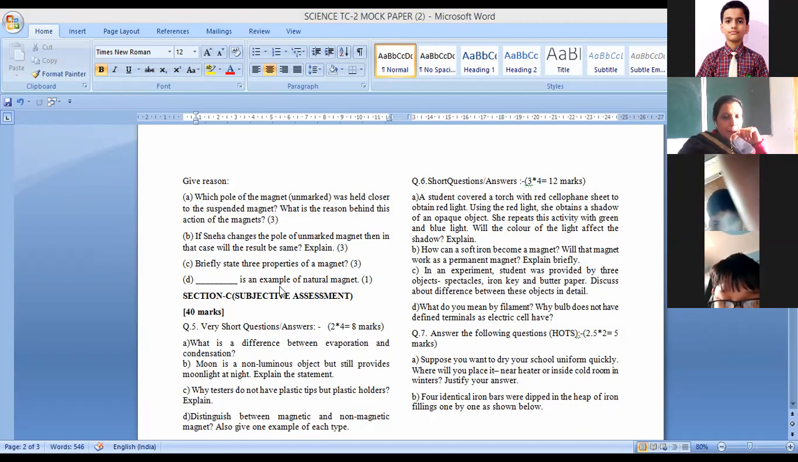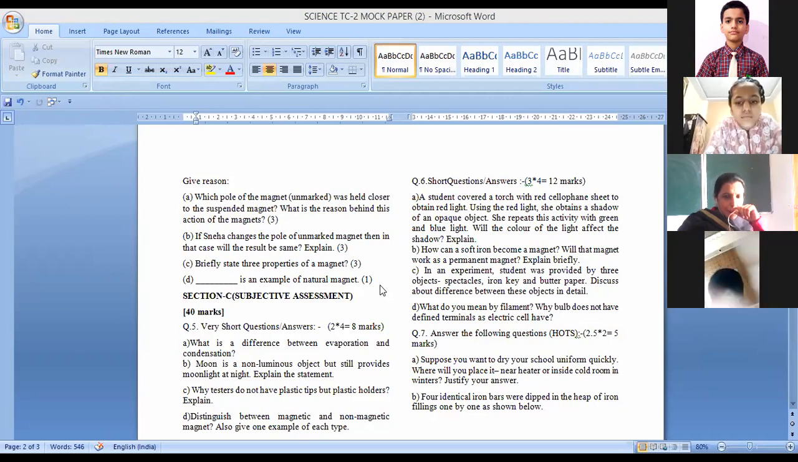Next question, D part. Dash is an example of a natural magnet. So what is the example of a natural magnet? Ma'am, magnetite. Magnetite is an example, or one more word you have heard, lodestone. Okay. Next, very short answer type questions.